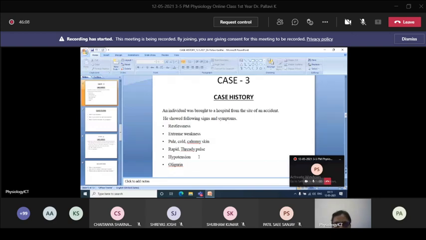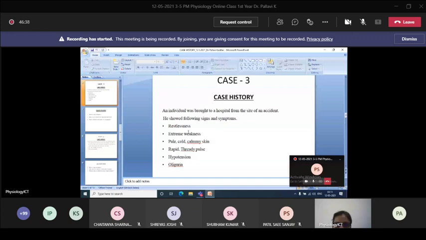Because of that stroke volume will be less, so the body parts will not be getting the proper blood supply. So the pulse rate will be rapid, like tachycardia, so that the body will get the blood supply. Then because of the profuse blood loss, there is a loss of body fluid, and the electrolytes and minerals are also lost.